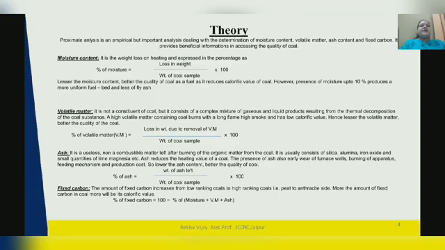Ultimately, we will calculate fixed carbon. The amount of fixed carbon increases from low ranking coals to high ranking coal, that is peat to anthracite. More the amount of fixed carbon in coal, more will be its calorific value. Percentage of fixed carbon we can calculate by 100 minus percentage of moisture content plus volatile matter plus ash content.